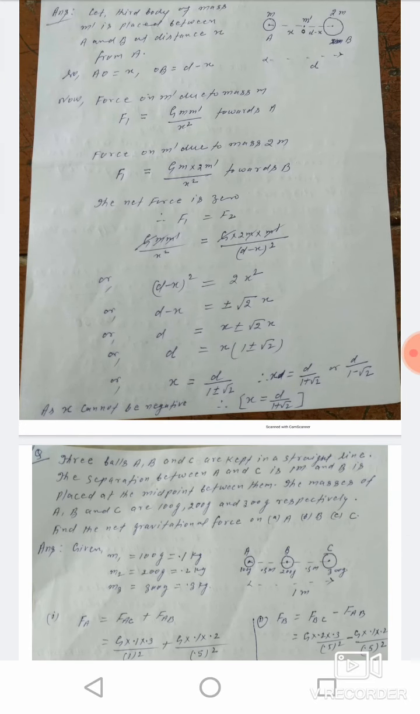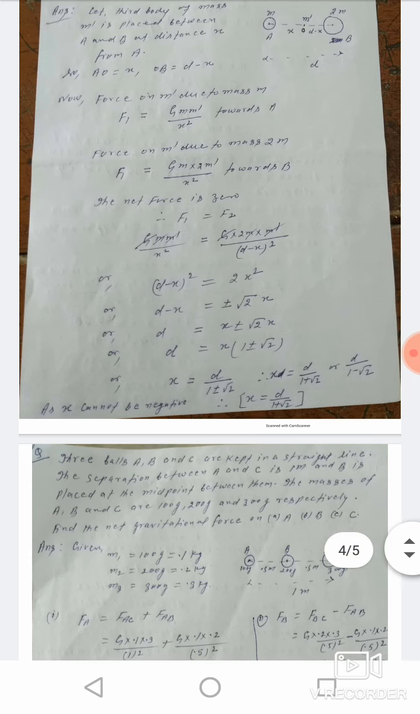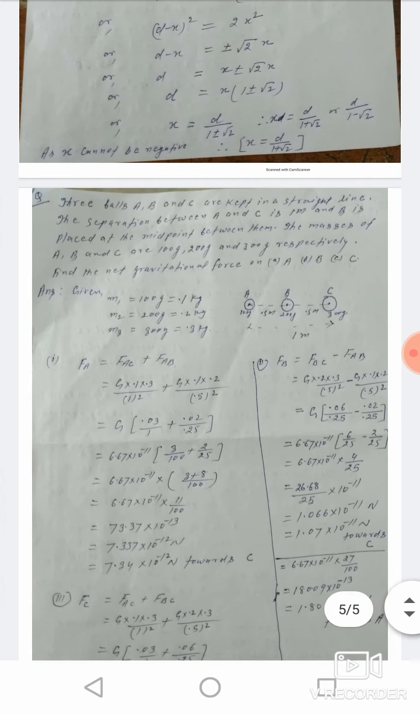Now next question. Three balls A, B and C are kept in a straight line. The separation between A and C is 1 meter, and B is placed at the midpoint between them. The masses of A, B, and C are 100 gram, 200 gram, and 300 gram respectively. Find the net gravitational force on A, B, and C.